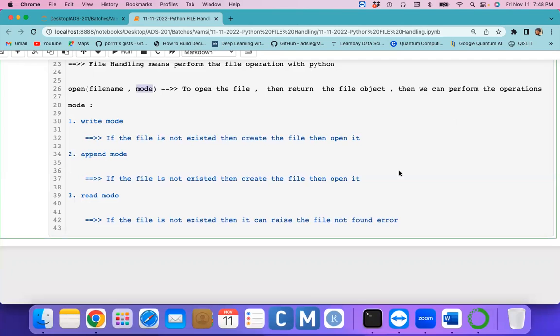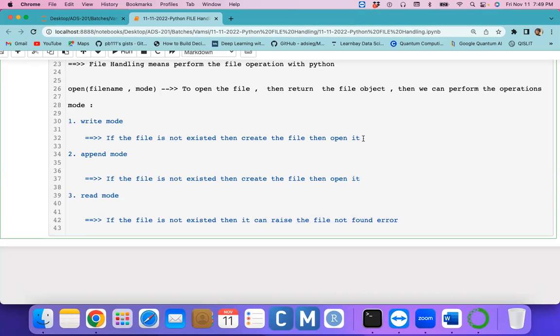But I just have a question regarding what's the exact difference between write mode and append mode? Everything I will do practically, you don't worry about it. Just look at this: if the file does not exist and you want to create it, which mode do you want? Either write mode or append mode. If the file is already created and you want to open it without any error, then we can go for read mode. That's a small difference.